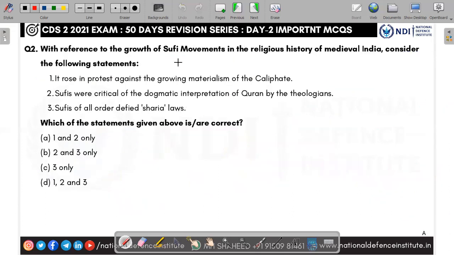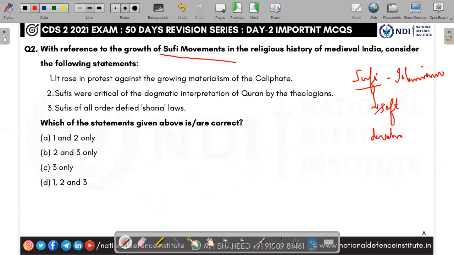Next question. With reference to growth of Sufi movement in the religious history of medieval India, consider the following statements. Sufism is a different sect within Islamism. It is a soft version of Islamism, and it is concerned about devotion and love. It is a softer form.